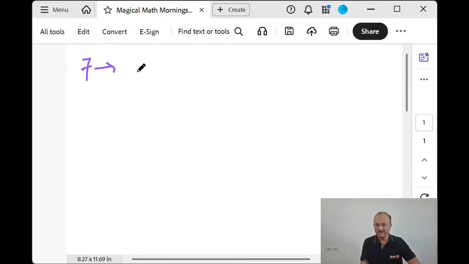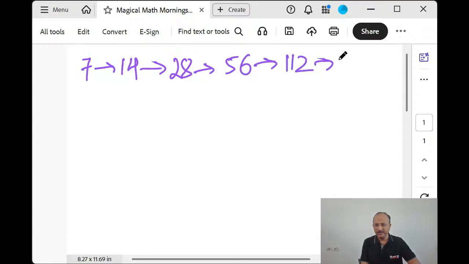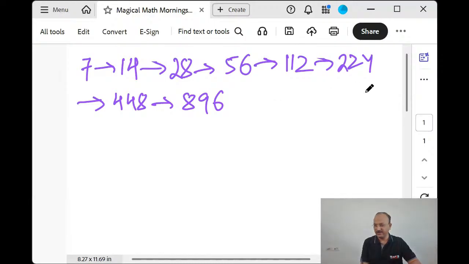Let's practice the doubling of 7. 7 double is 14. When you double it, 28. You double it, 56. You double it, 112, then 224, then 448, then 896. Like this it goes on forever. 8 I'm not going to do because we have already considered it in the doubling of 2.